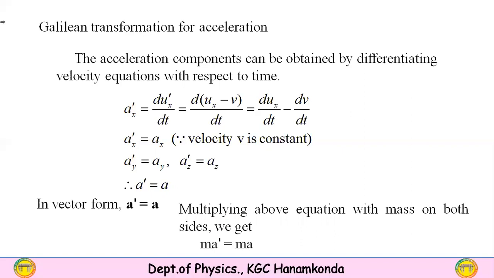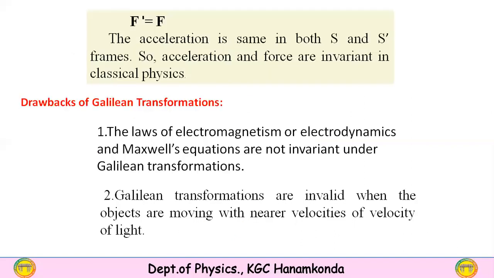Multiplying the equation by mass on both sides, we get m a dash equals m a. Therefore, f dash equals f. The acceleration is the same in both S and S dash frames. So acceleration and force are invariant in classical physics. There is no change at all.